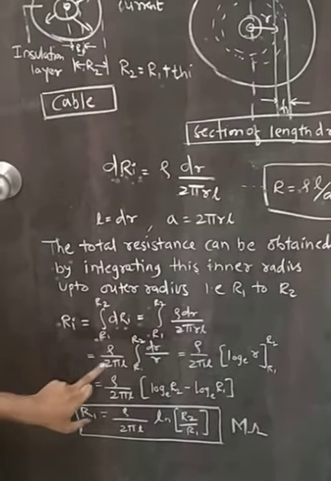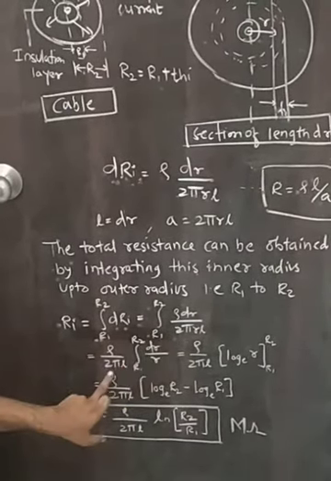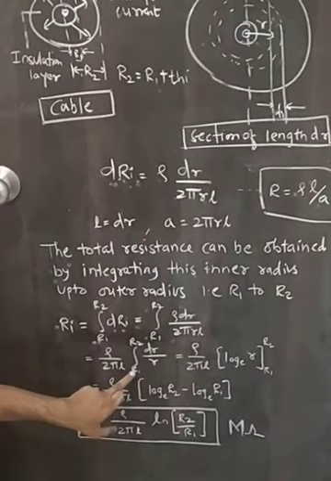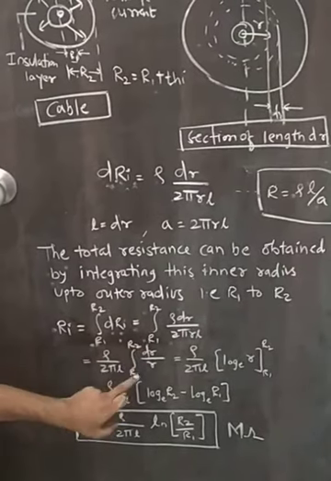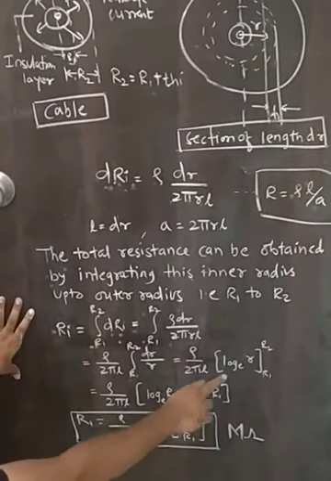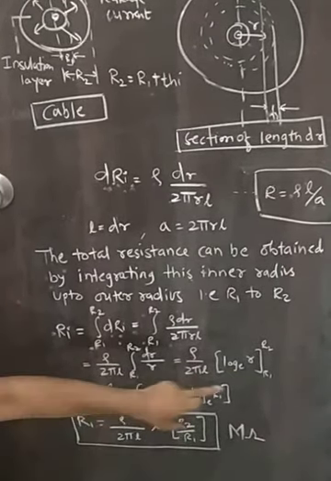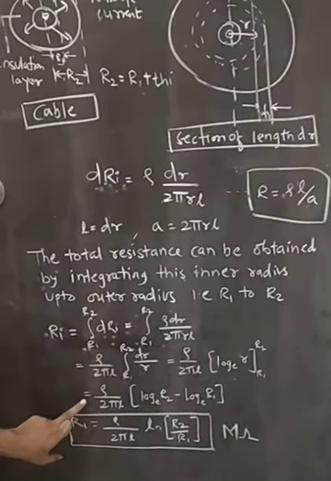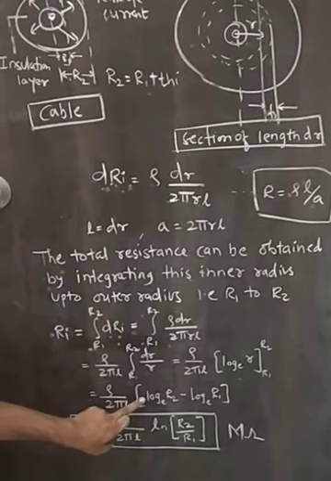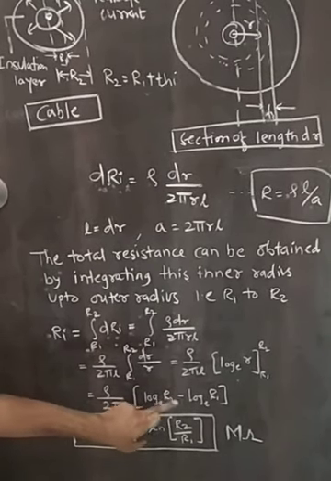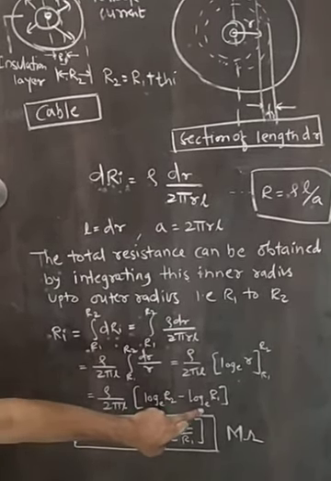So it is rho divided by 2 pi L integration R1 to R2 dr divided by r. Integration of 1 divided by r is log to the base e r with limits R1 to R2. Applying limits, rho divided by 2 pi L into log to the base e R2 minus log to the base e R1.